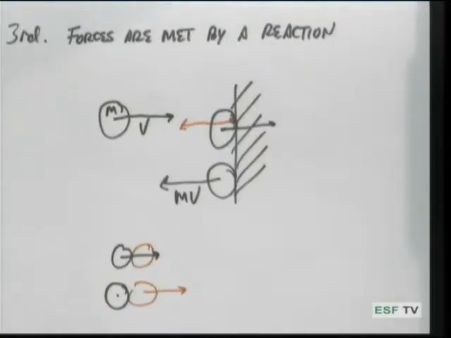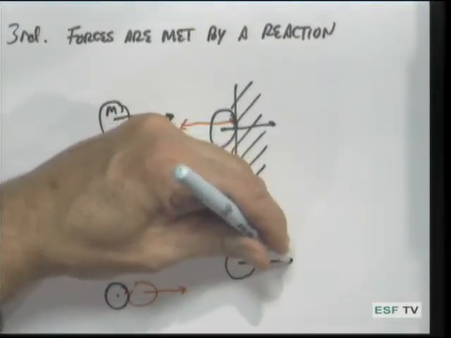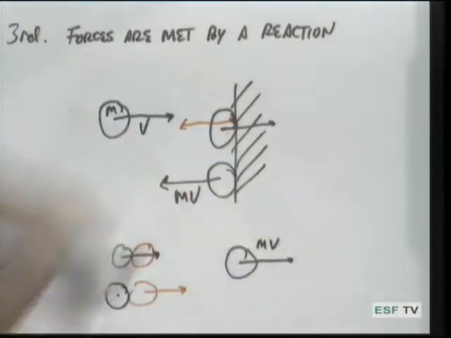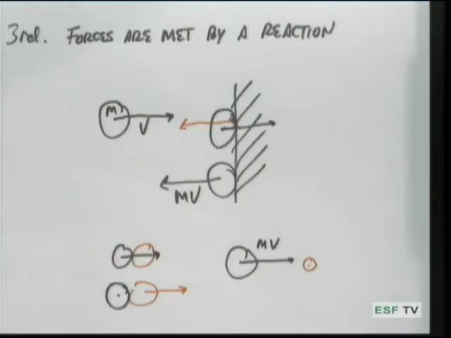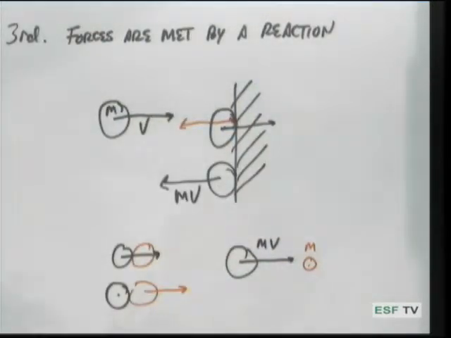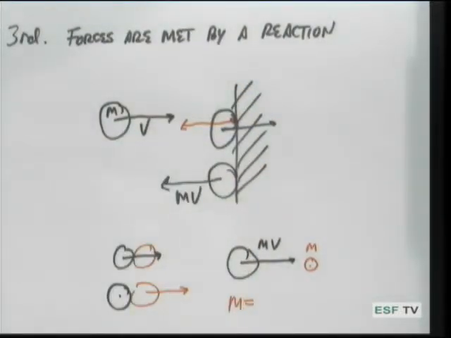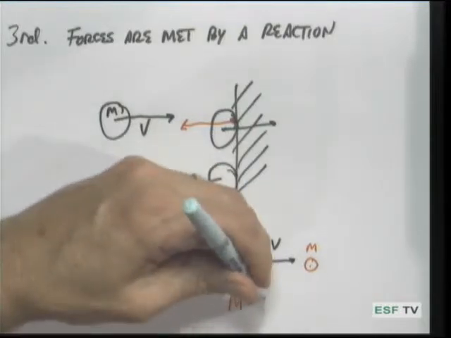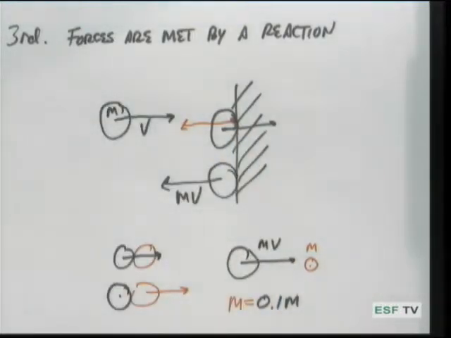There are some other interesting implications of this. For example, if you have a large object that has a certain momentum coming in, and it encounters a small object that has a certain mass, let's say that the mass of the orange object is equal to 1/10 of the mass of the black object.